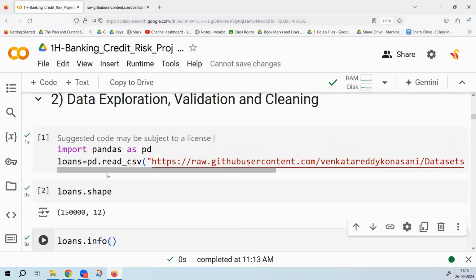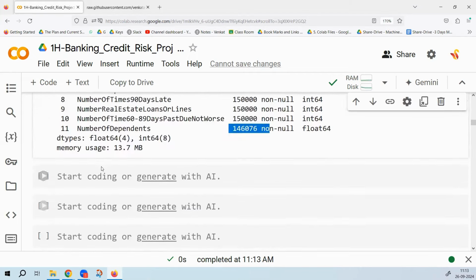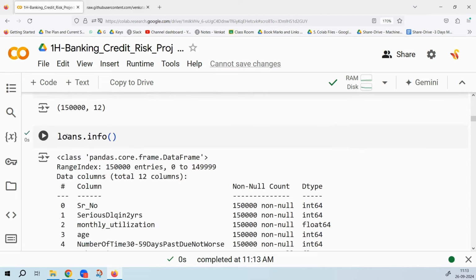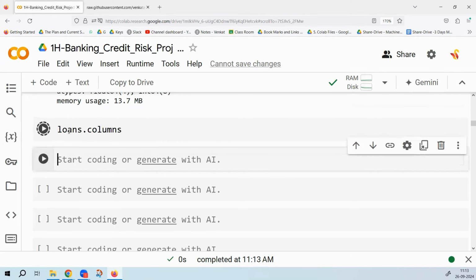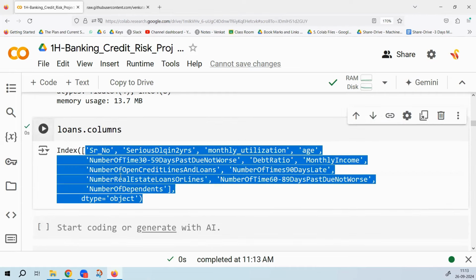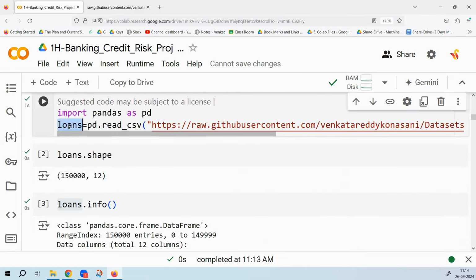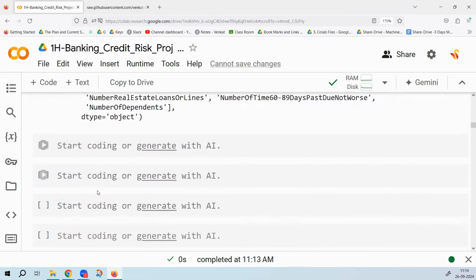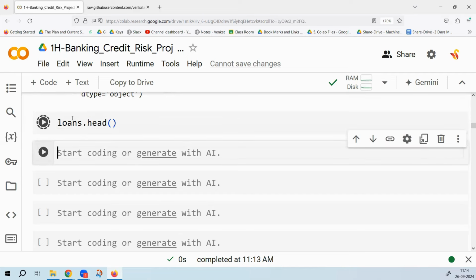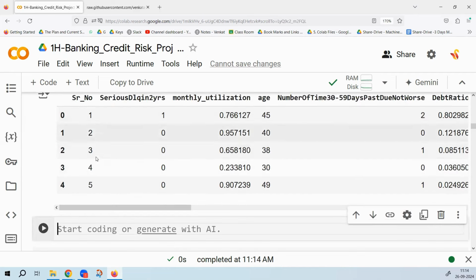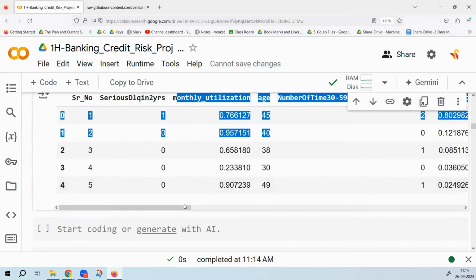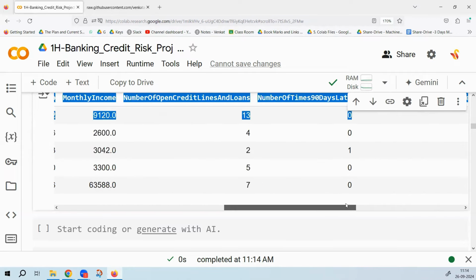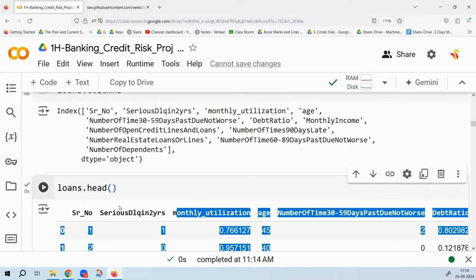Data frame dot shape, data frame dot info, all of them will help. Data frame dot columns will give us the column names, which will anyway be available in info. So we can also use data frame dot columns if you want to get the column names. These are all the column names. If you still want to have a look at the data, you can use dot head and dot tail. Dot head will give you the first five rows, and then dot tail the last. Like we have serious delinquency in last 2 years, which is the target variable, and then you have revolving utilization, age, number of times 30 to 59 days past due, debt ratio, monthly income. All these are the variables that we have in this data set.